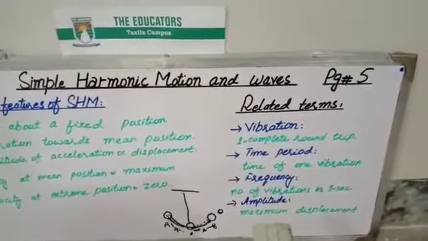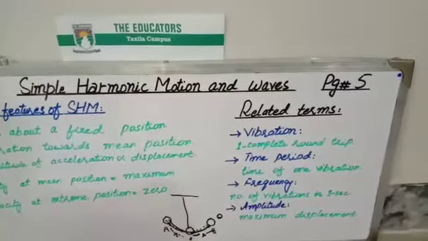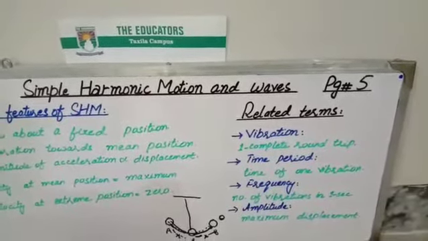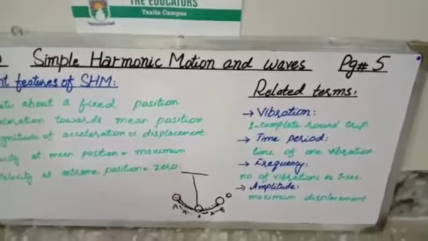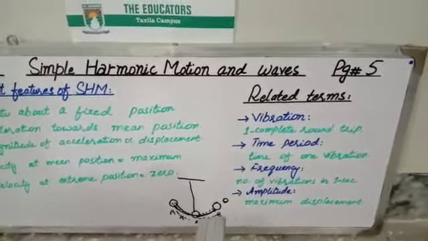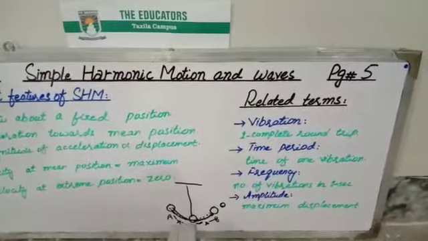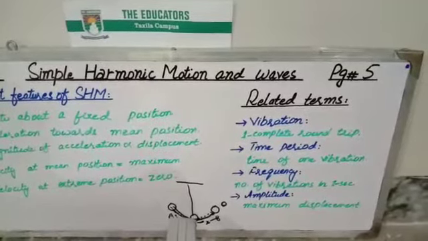Now the next one is amplitude. Amplitude is the maximum displacement of a vibrating body on either side from its mean position is called its amplitude. What is that? Amplitude is the displacement or a distance, displacement of a vibrating body from a mean position.